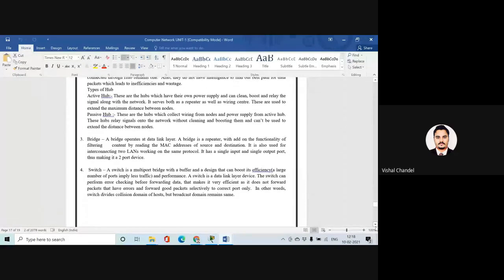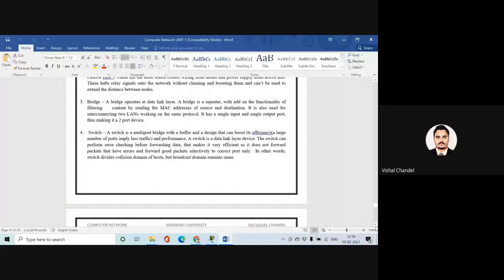And when they are following a different protocol and working in the network layer area, we use the gateway. Then the switch. A switch is a multi-point type of bridge, but it has the feature of buffer memory, and it can perform error checking also, and it generally works on the data link layer. So that we call the switch.